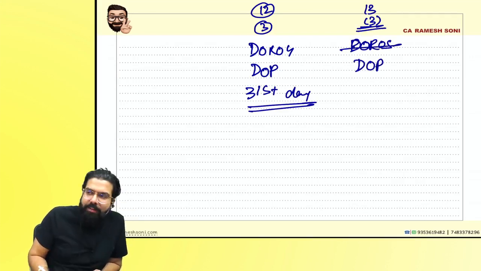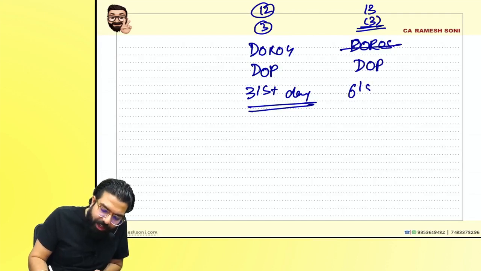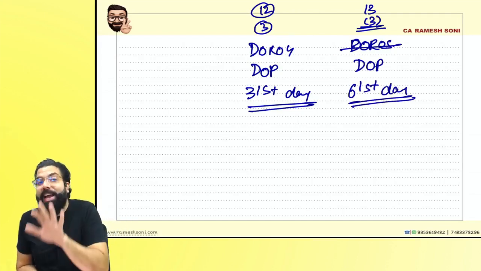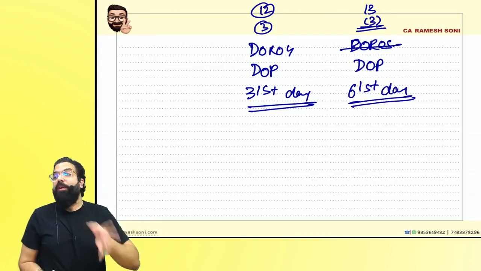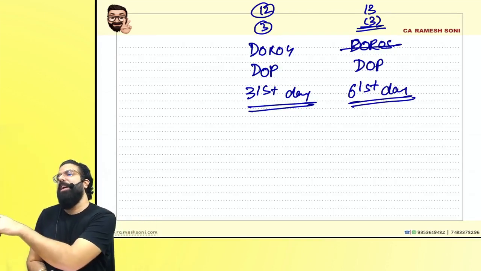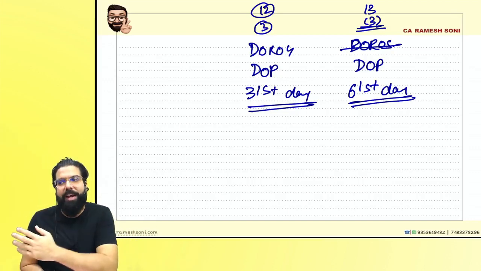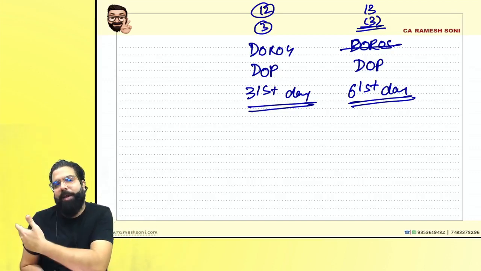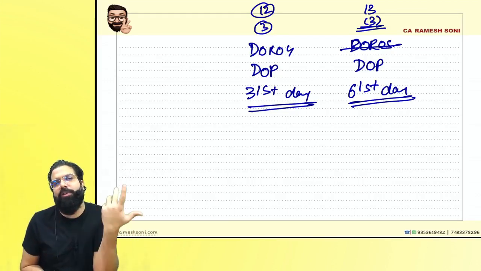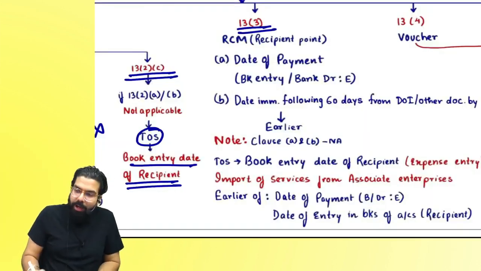Date of payment is there, or 31st day becomes 61st day from the date of invoice, that is, the day following 60 days from the date of invoice by the supplier of service. Are we clear, everyone? If the supplier is registered, he will give you a tax invoice. If the supplier is unregistered, he will give you a commercial invoice or bill. Yes, everyone, let's go ahead.